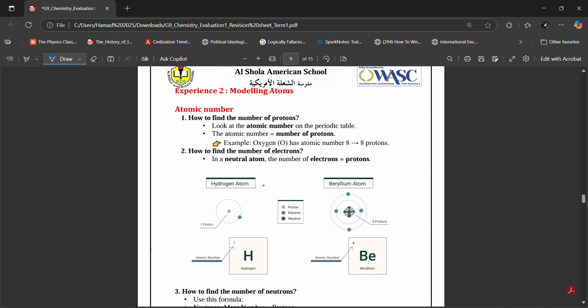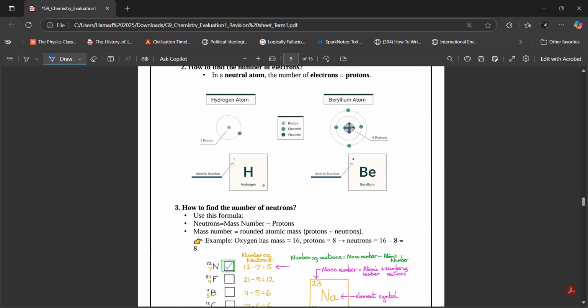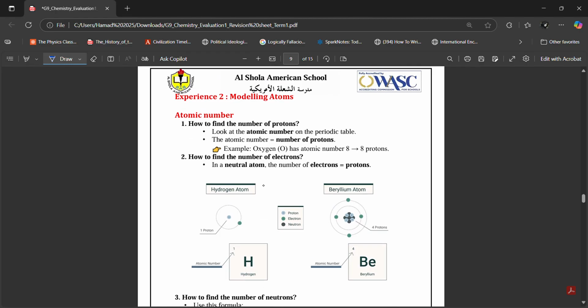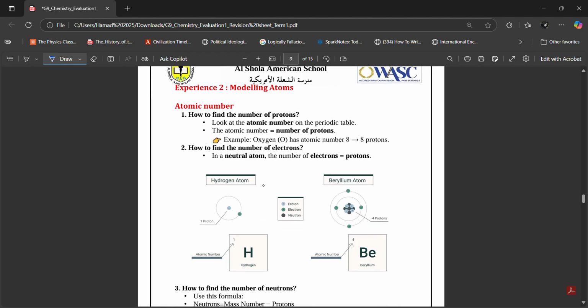This is chapter 2, modeling atoms. So, Raheem, you need to know how to write down the symbols for atoms and what the numbers mean. In the periodic table, you will see that each element has two numbers, right? One number on top, another number at the bottom. So, Ibrahim, the number at the top, the whole number, is what we call the atomic number. What is the atomic number? The atomic number tells us the number of protons inside an atom of an element.